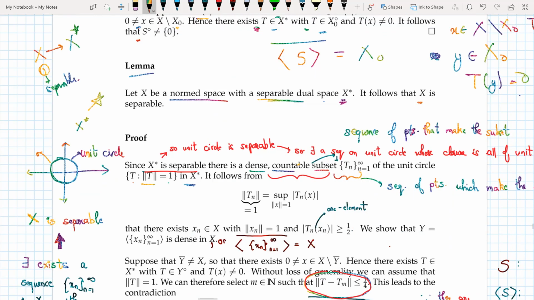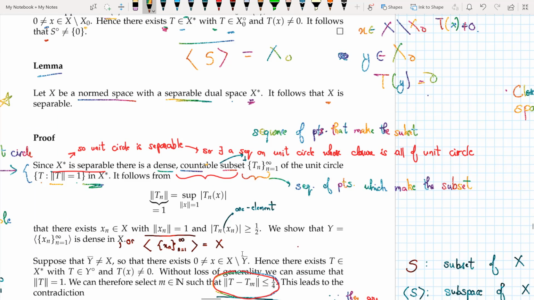So therefore we see that since X star is separable, the unit circle is separable, so there exists a sequence on the unit circle whose closure is all of the unit circle.